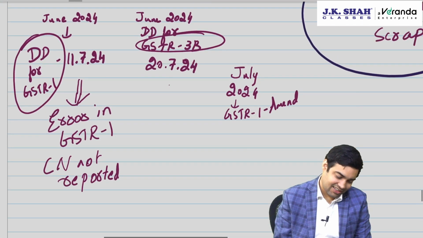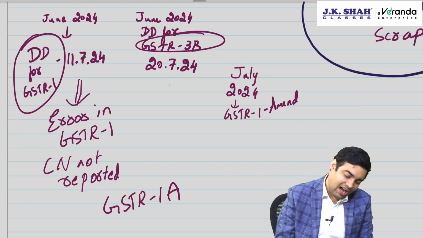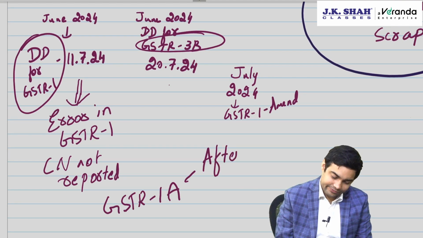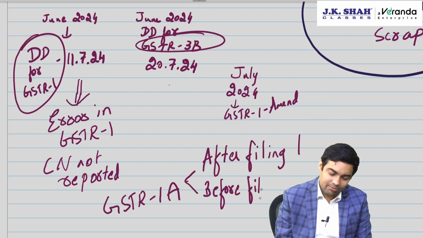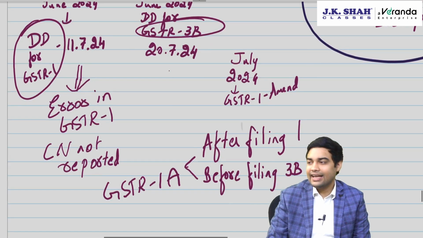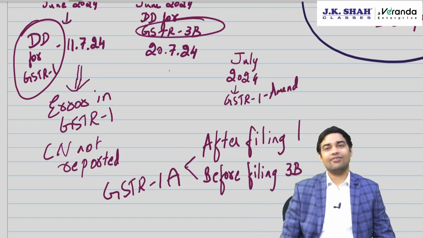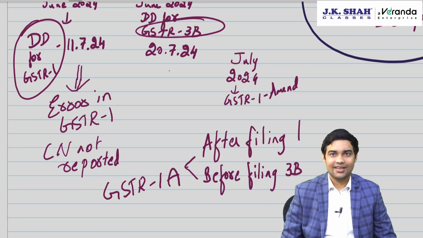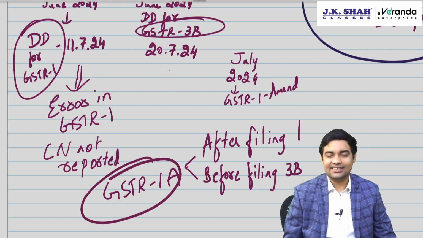Now if you don't report credit note, then your 3B liability will be more. That's why the government has added GSTR 1A, saying that after filing 1 but before filing 3B, careful, after filing 1 but before filing 3B, if you get to know that an error has happened, then you can file GSTR 1A.